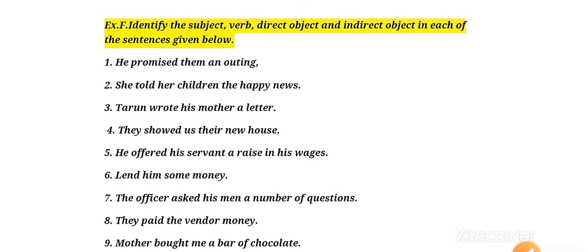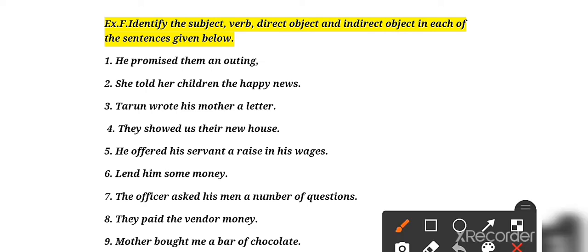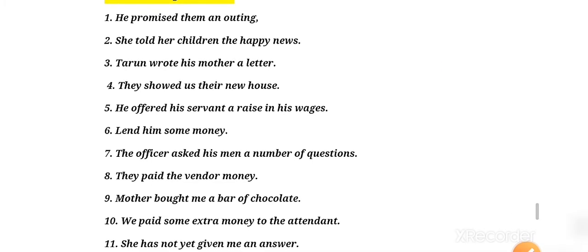Then the last exercise, exercise F. Identify the subject, verb, direct object and indirect object in each of the sentences. Children, in chapter number 11 I explained what is a direct object and what is an indirect object. So if you have any doubt, you can go to the last video that explained direct object, indirect object, and also transitive and intransitive verbs. So let's move towards point 1.